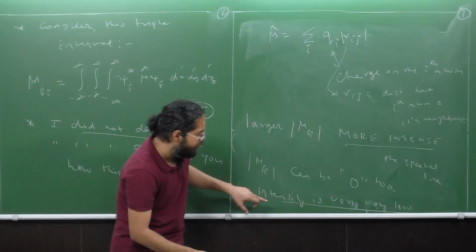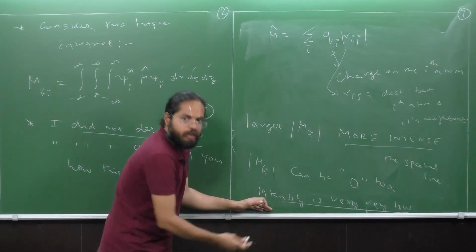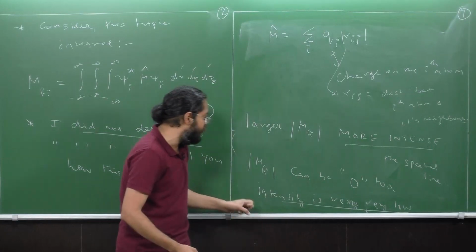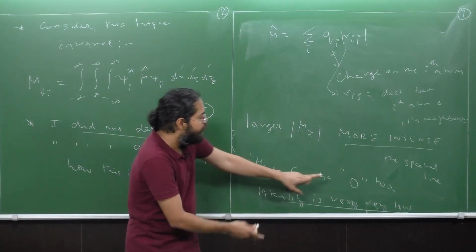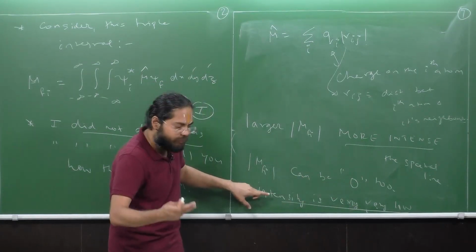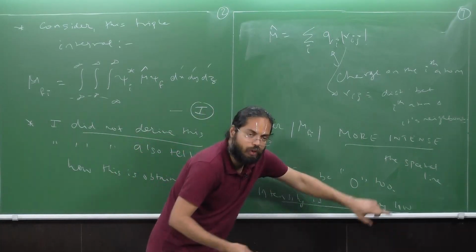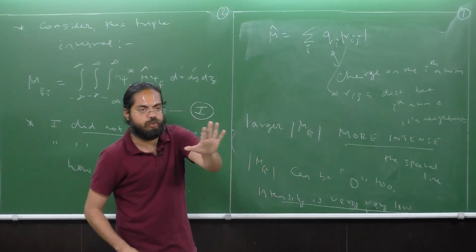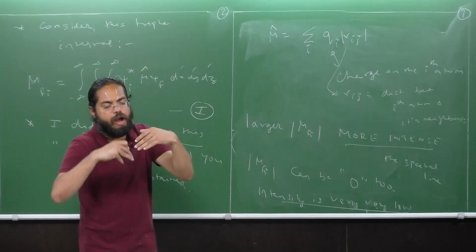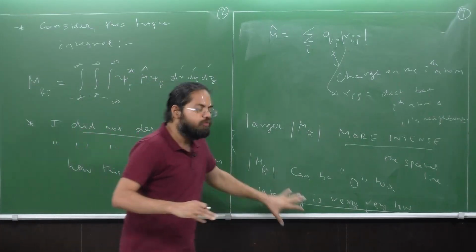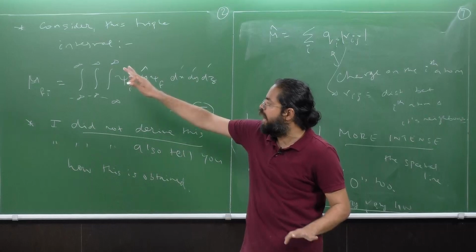So I've written it in the downmost portion of the board, so maybe it is not clear. What I've written is that the modulus of mu Fy can be 0 too, and in those cases the intensity is very, very low. It is not 0. I'm not going into more details, but it is not exactly 0. That suffices for our astrochemistry purpose.